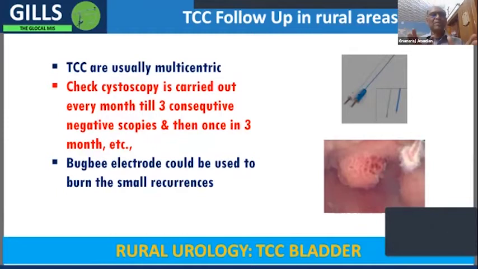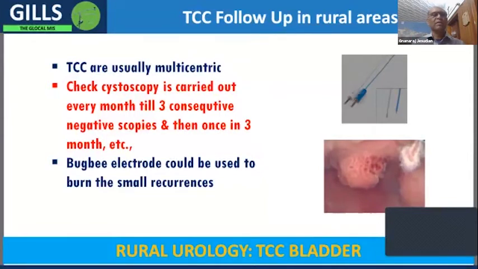First, whatever the causative factors, if they are smokers, they should immediately stop smoking. If they're workers in those dye industries or chemical industries or leather industries or whatever is causing them this problem, if possible, they should change their vocation or move to some other job. But more than all these things, the important thing is they need to come for regular follow-up, whether or not they have the means. If they come for regular follow-up, treatment is very simple.